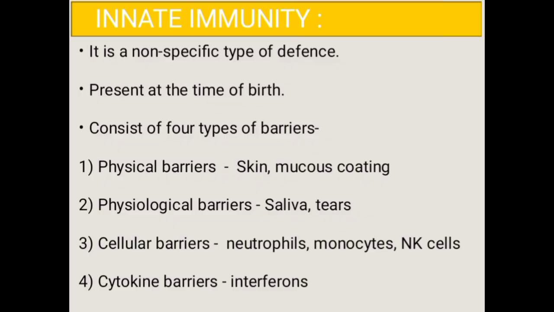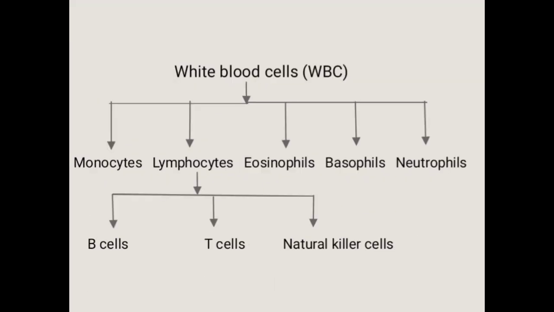Cellular barriers. Certain types of white blood cells present in your body, like neutrophils, monocytes, and natural killer cells in the blood, as well as macrophages in the tissue, can find and destroy microbes. In the blood, red blood cells, white blood cells, and platelets are present.